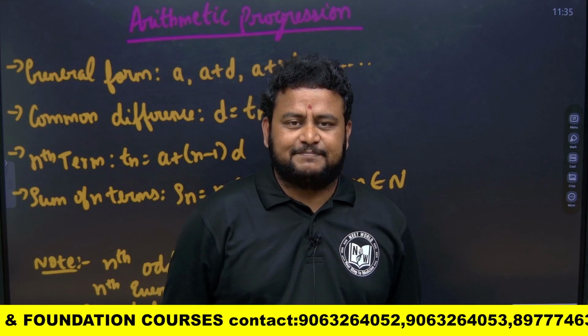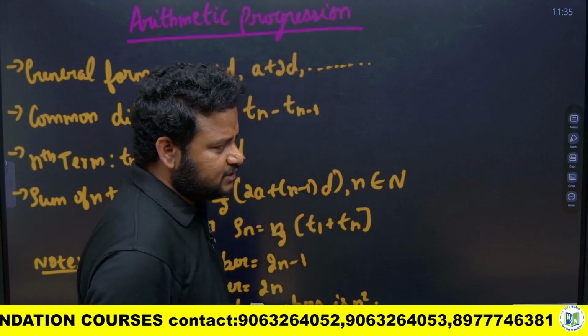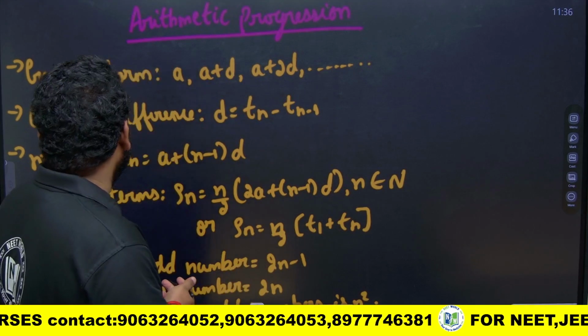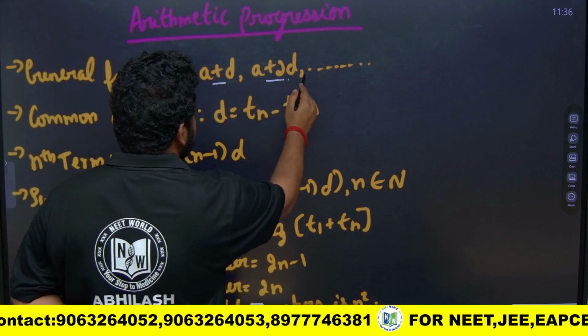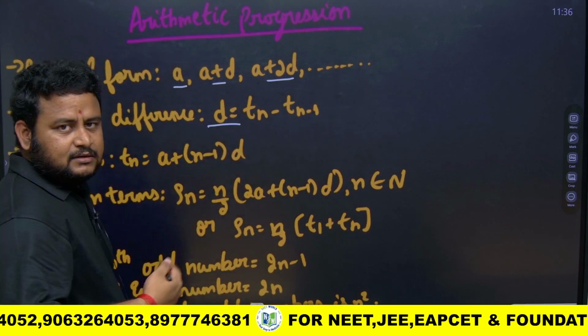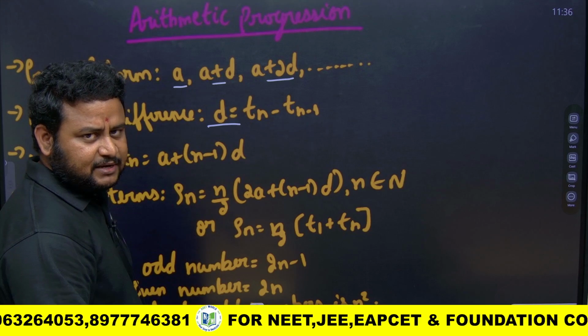So let us start with arithmetic progression. When we talk about arithmetic progression, these basics you have already learnt at your school level. What do you mean by AP? The general form is a, a plus d, a plus 2d, up to n terms. The common difference is given by d, that is nothing but the next term minus the current term.